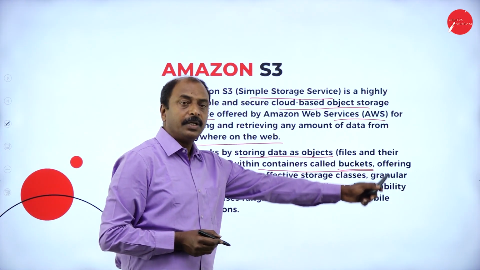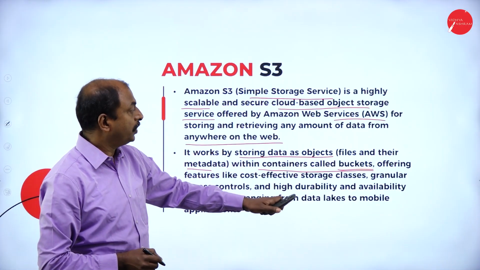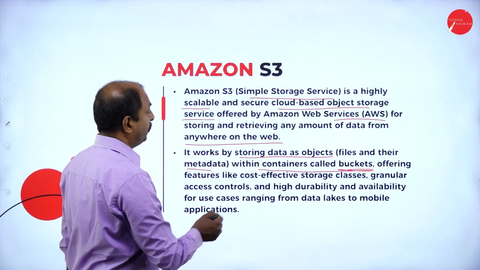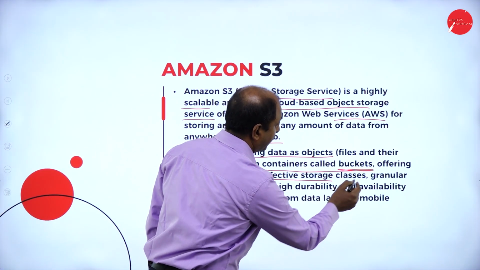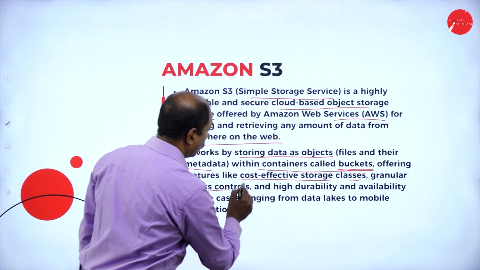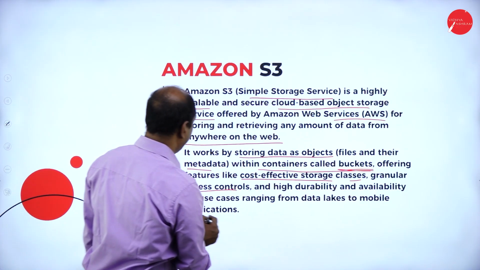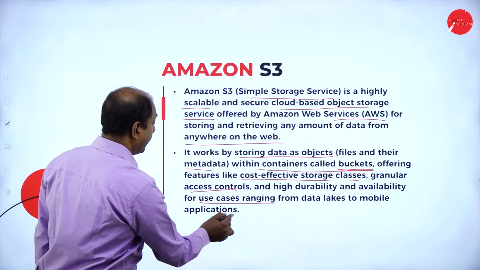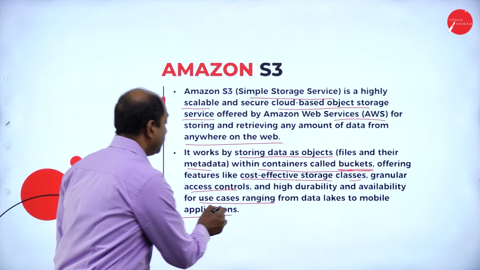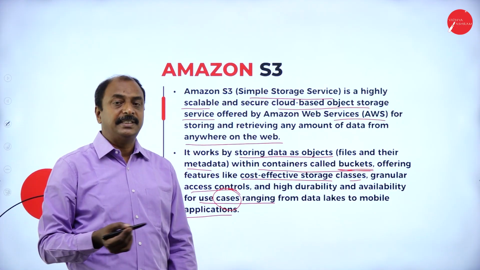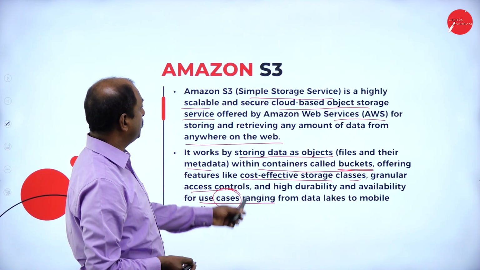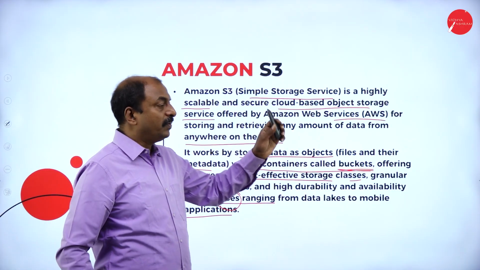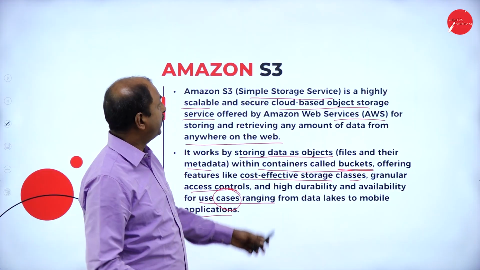All the information in the form of objects is stored inside the container that is called a bucket, offering features like cost-effective storage classes, access control, and high durability and availability, for use cases ranging from data lakes to mobile applications. These are examples of different use cases. So in general, S3 is a storage service, and all the information is stored in the form of objects inside S3.